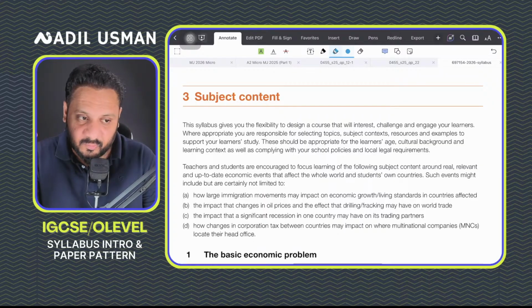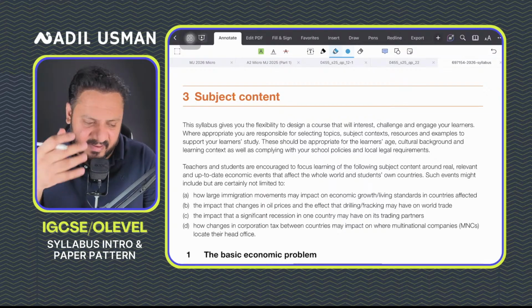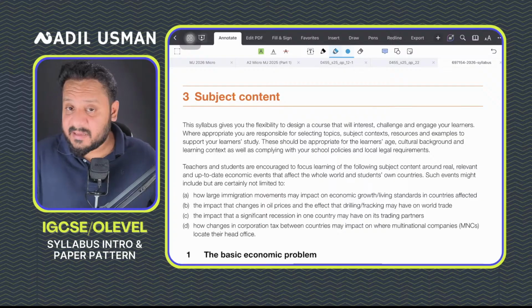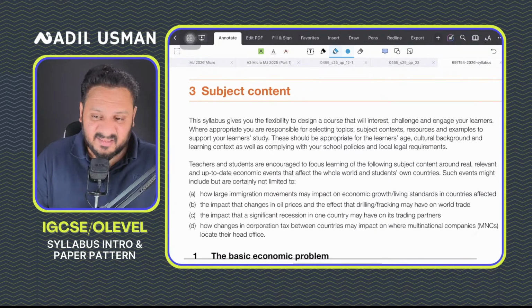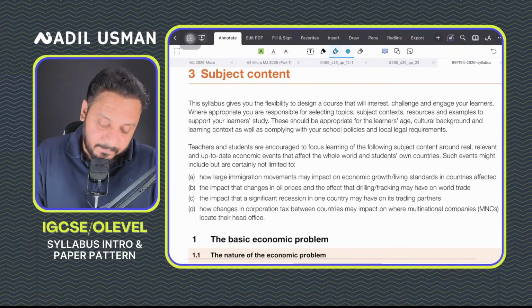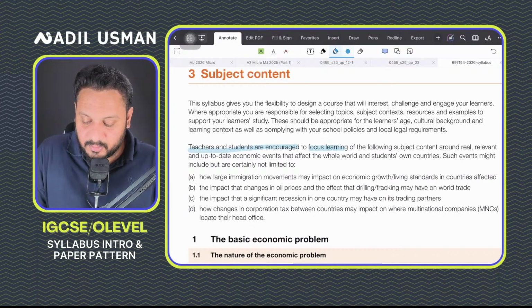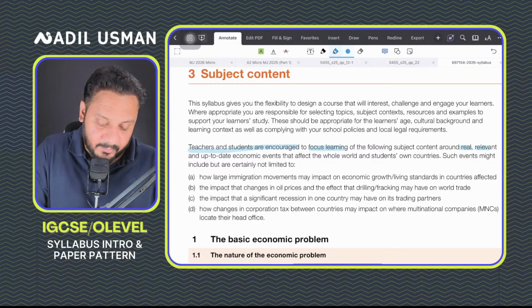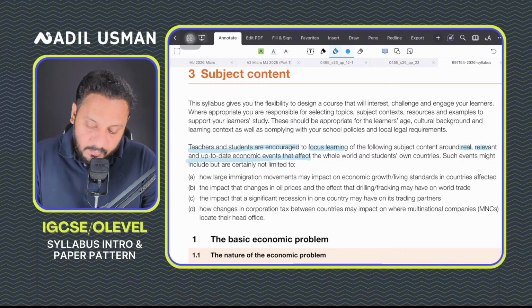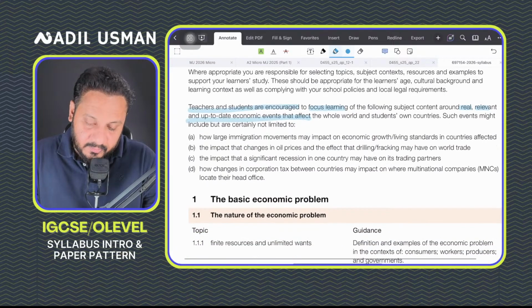for example, if you're a student from Pakistan or in any country, whether you're from Bangladesh, India, UAE, wherever you're from, they also want you to focus on things that are happening around the world, right? And the syllabus specifically mentions that teachers and students are encouraged to focus learning of the following subject content around real, relevant, and up-to-date economic events. Like whatever is happening around you, you should be aware of it, in the whole world and your own countries, right? So this is something that you must be knowing.